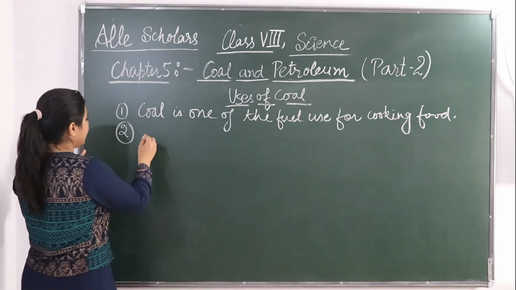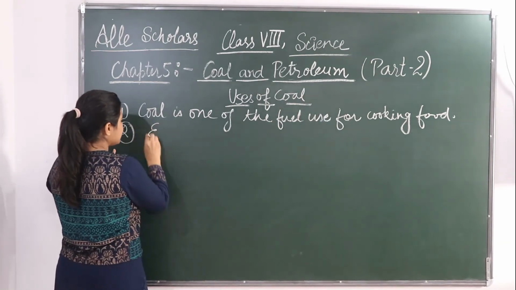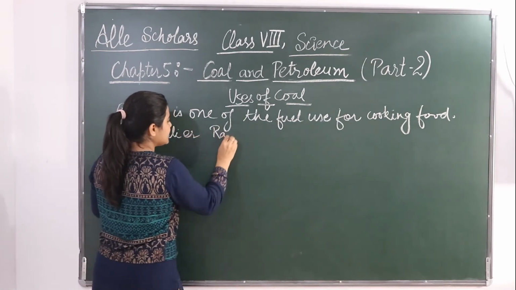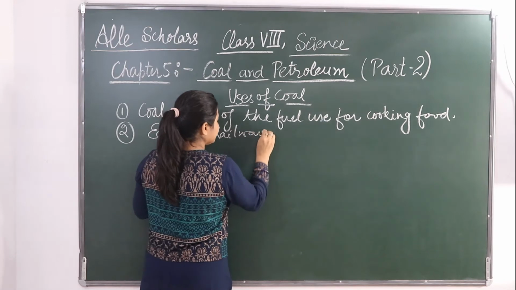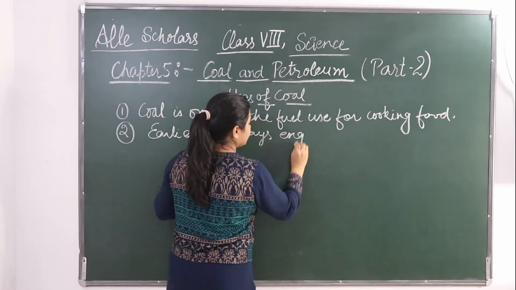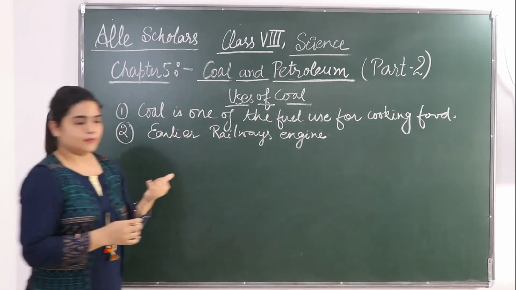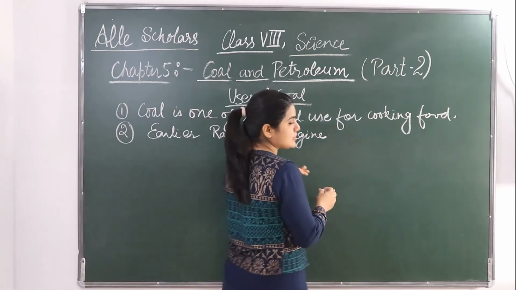Okay, so if we talk about railway engines, earlier railway engines ran by using coal.